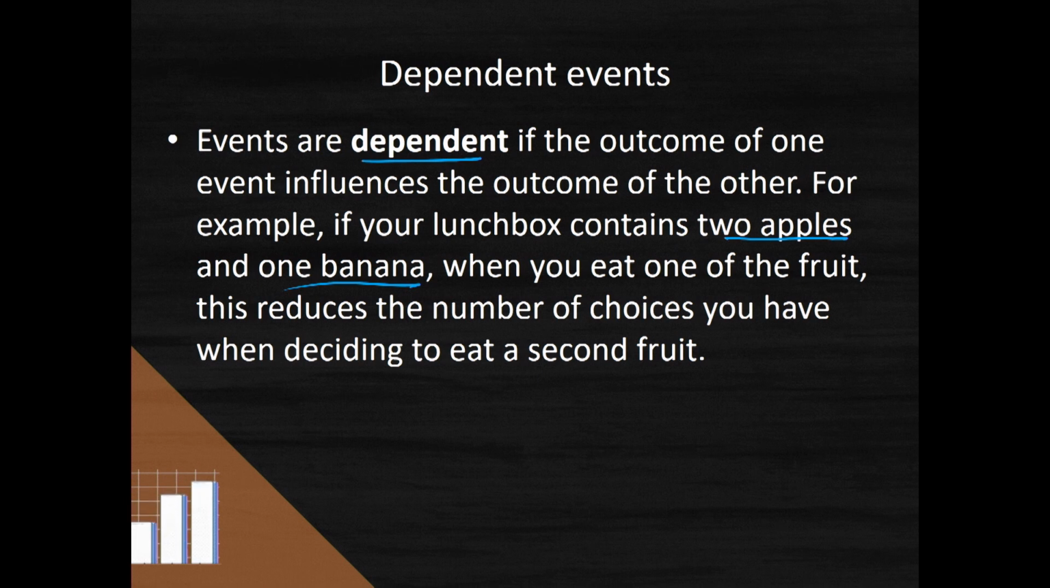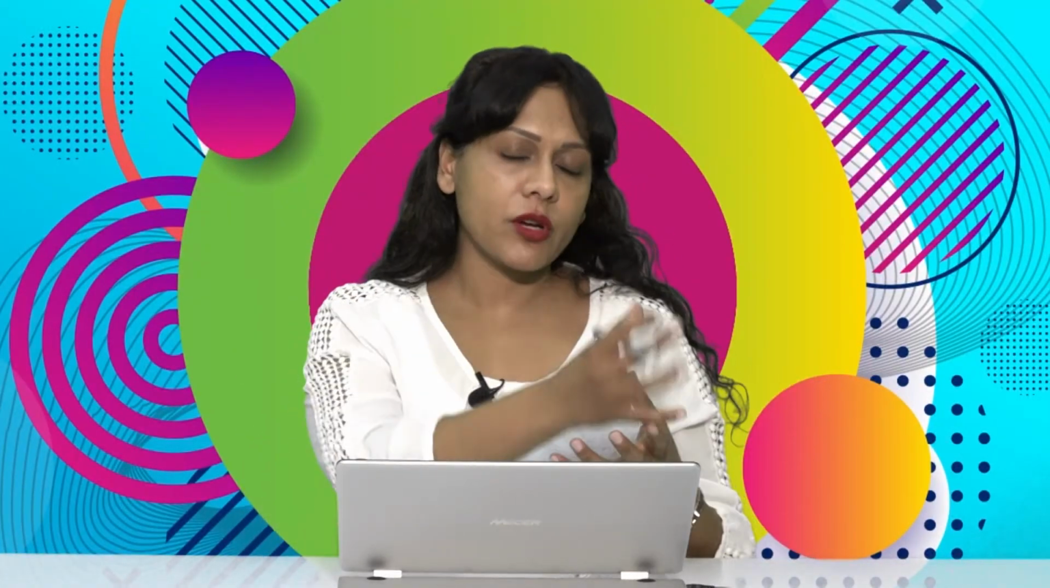So remember, you've got 3 fruit at the start. You eat one of them. It doesn't matter which one you eat. But straight away, once you've eaten the one, you no longer have 3 fruit to choose from. You've only got 2 fruit to choose from. So the fact that you've eaten one has changed what's going to happen the second time you choose another fruit. So events are dependent if the outcome of the first event influences the outcome of the second event, or the second event influences the outcome of the third event, and so on. Okay.